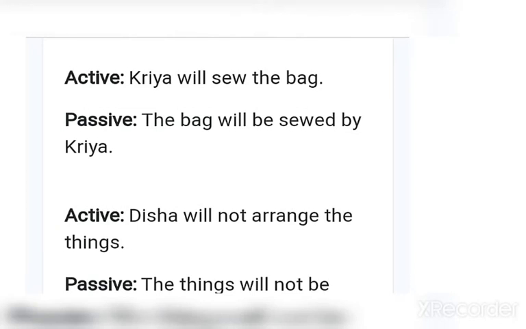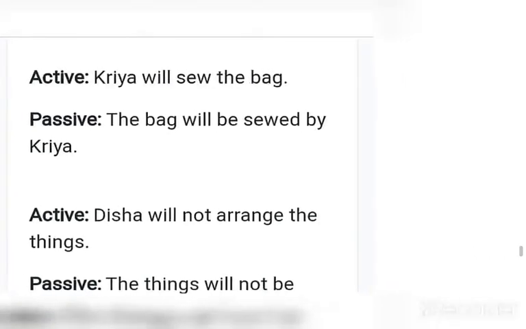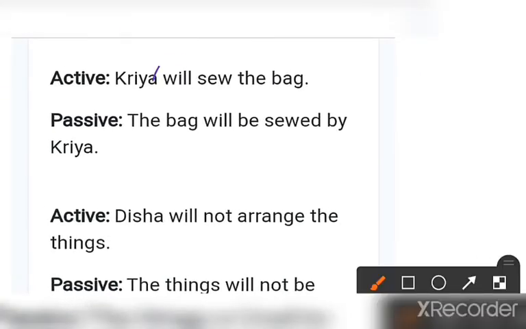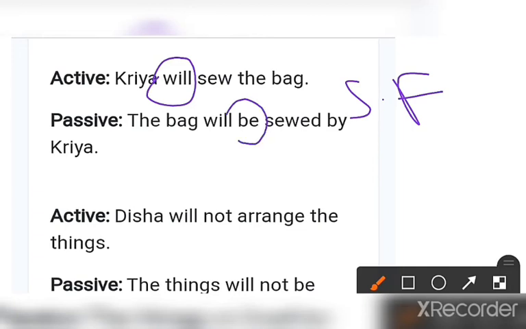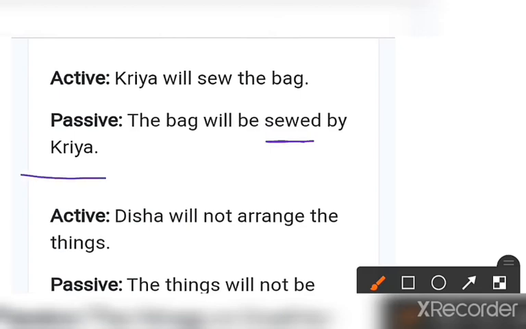Kriya will sew the bag. See, the will is given, so you will just focus on will. That is why simple future is given. So when we convert a simple future into passive voice, we have to use only be and the third form. So that will be: the bag will be sewed by Kriya. Clear?